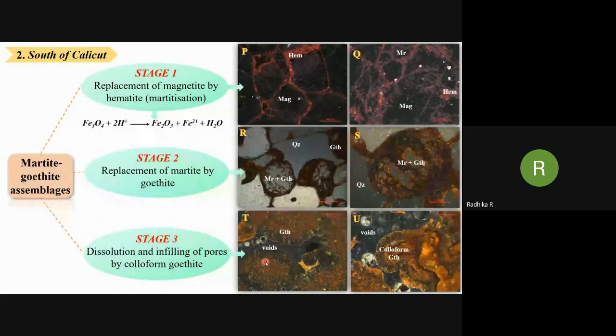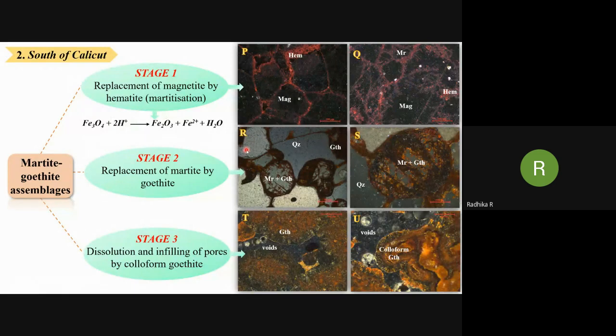And the textures in the south of Calicut represent the process of supergene enrichment. Three stages of replacement textures are noticed in this area. Stage one includes the replacement of magnetite by hematite along the cleavage planes and fractures, resulting in the formation of martite. This is due to the interaction with H plus ions.